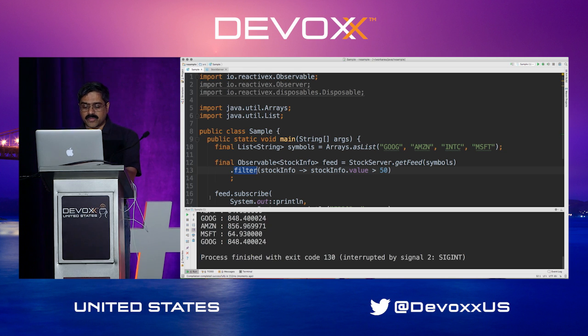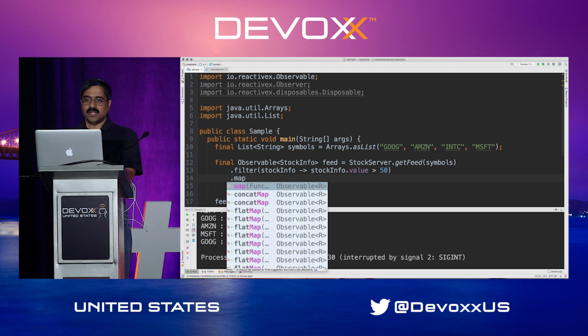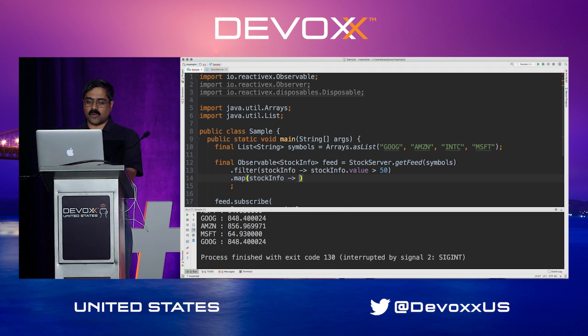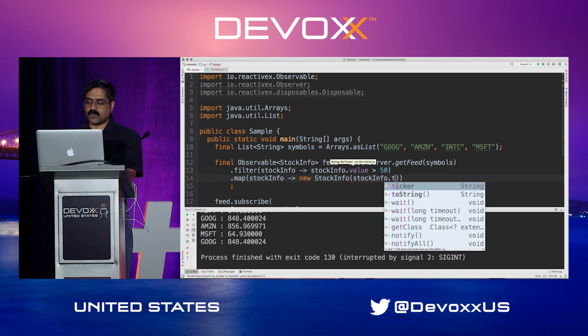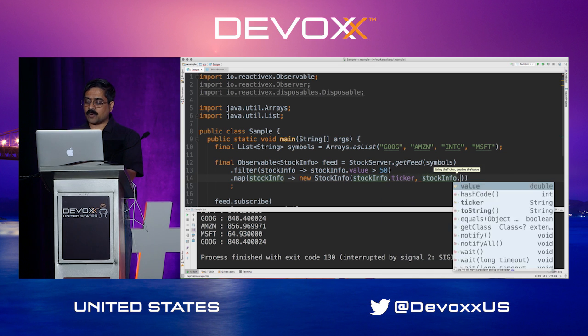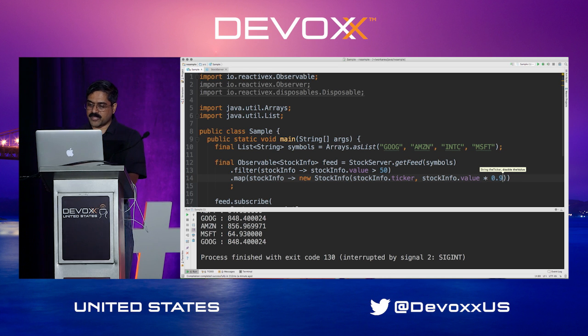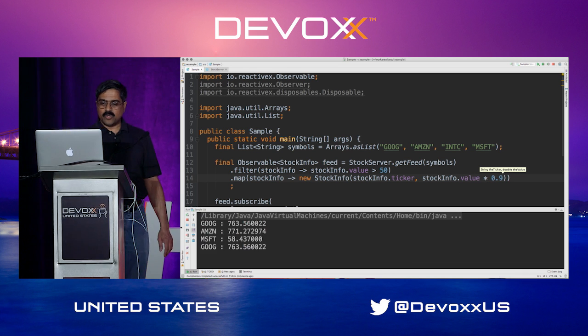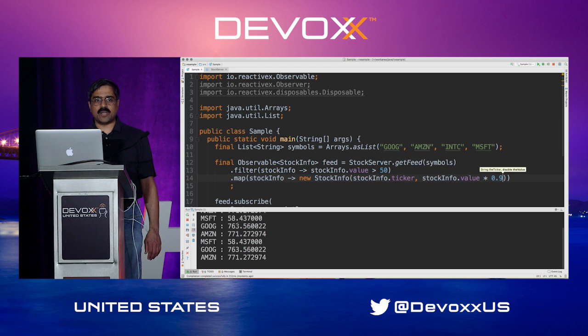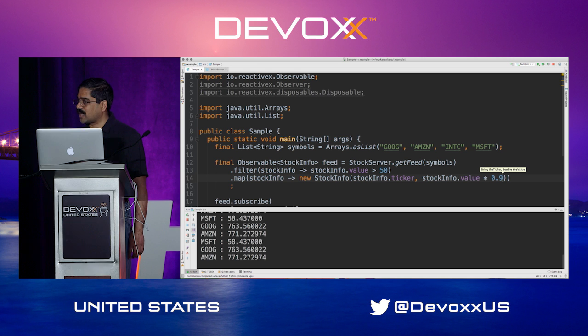Likewise, you can do other things as well. You may say, okay Venkat, but it would be really nice if you can give us a little discount on the price. So now we can say stock info. We could provide the stock info ticker, but we could take the price given to us, the value rather, and then multiply by 0.9, and you start getting a 10% discount on the price. So you can see the prices no longer are $800, much less than that. So we can have these kinds of intermediaries working really well.